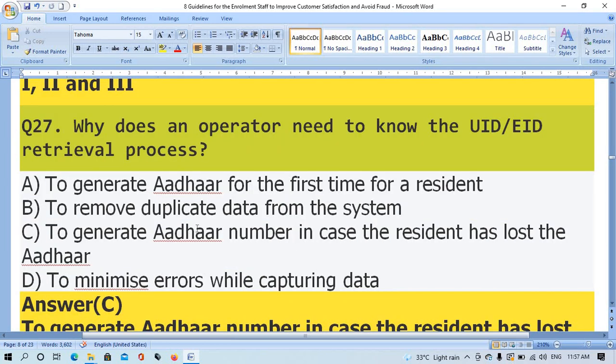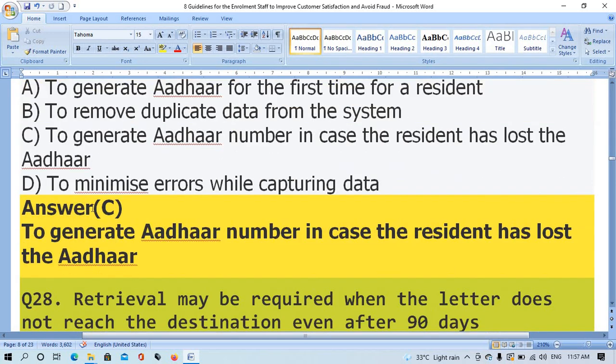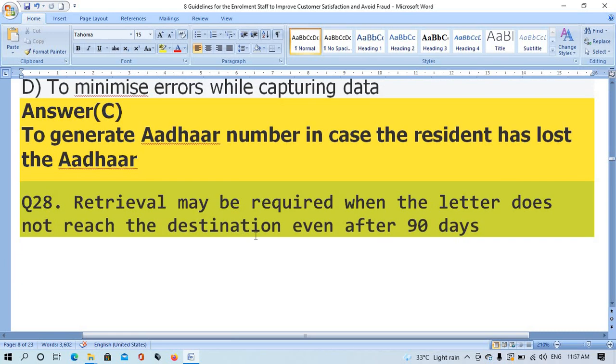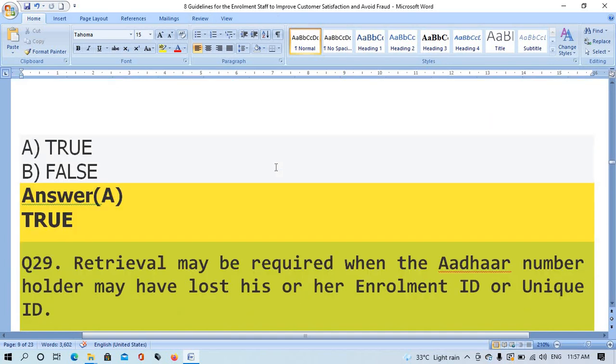Question number 27. Why does the operator need to know the EID related process? The right answer is option C, to generate the Aadhaar number in case the resident has lost the Aadhaar. Question number 28. Retrievals may be requested when the letter does not reach the destination even after 90 days. The right answer is option A, true.